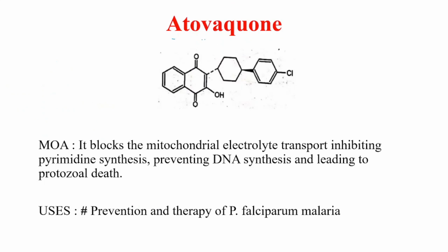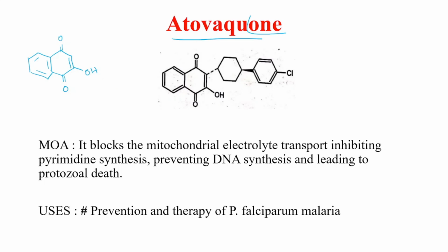Next we have the structure of atovaquone. So as we know, atovaquone is a naphthoquinone. So first we will draw the structure of naphthalene, that is two benzene rings which are fused to each other. Now we need a double bond O right here and a double bond O right here. Now it's a quinone, right? So quinone, ONE means a ketone. So two ketones we will put right here, and another OH right here.